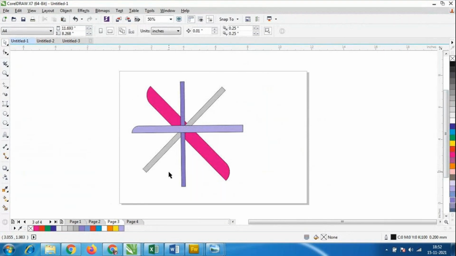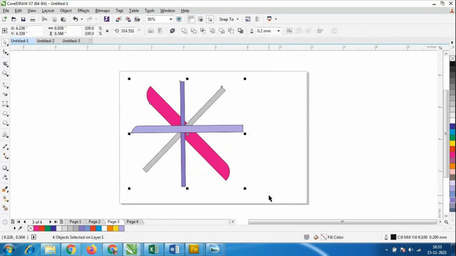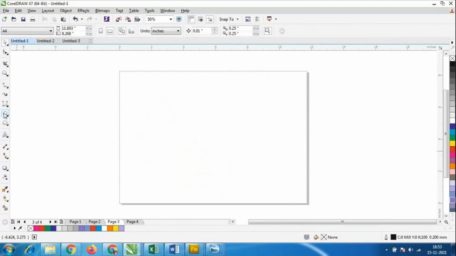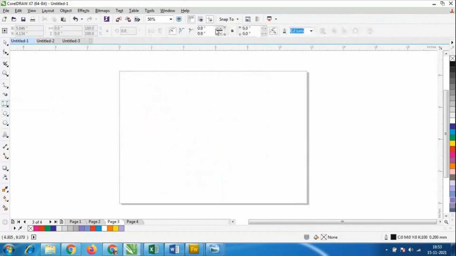In the next class, tomorrow's class, we are going to create the logo designing. So first we have to know about the tools, right? Later we will create the logo designing using this software. Okay, so that is the 3-point rectangle. Whenever you take the 3-point rectangle, we'll have the options like this.